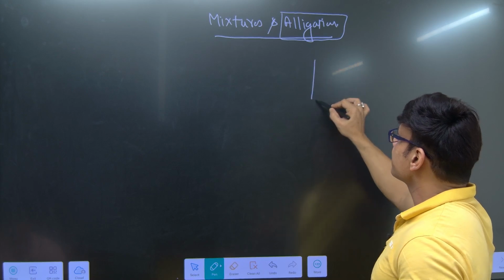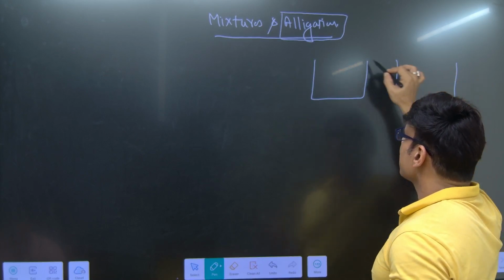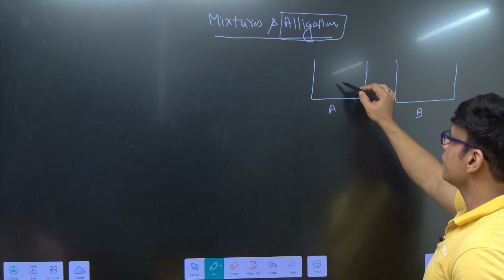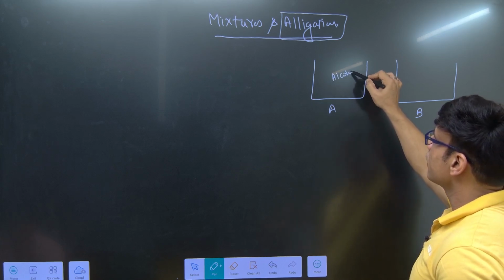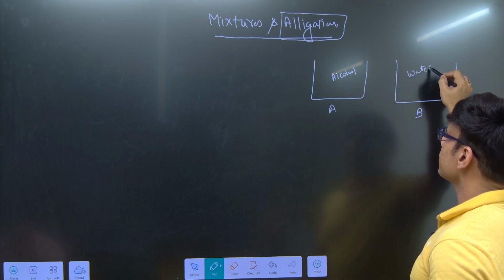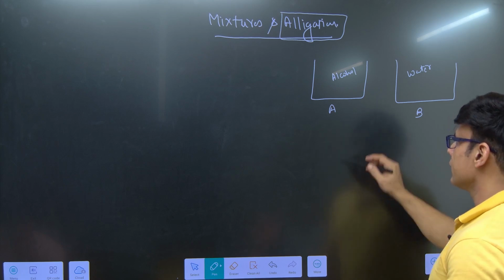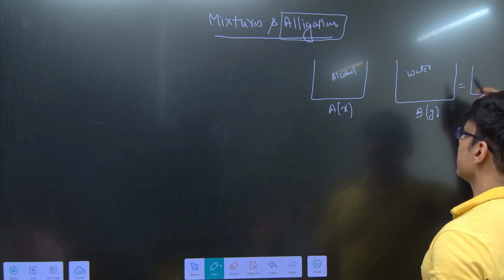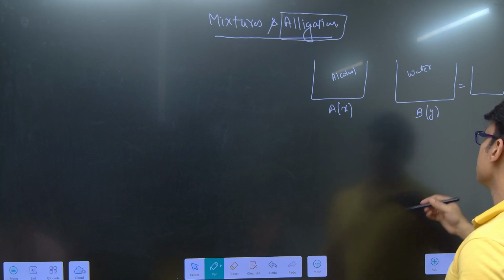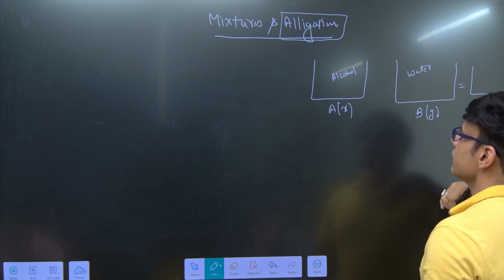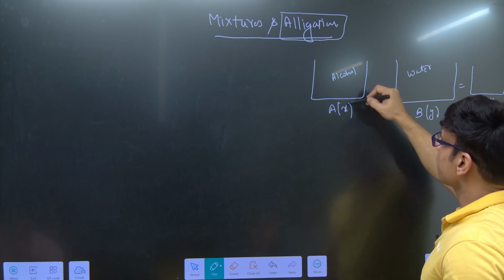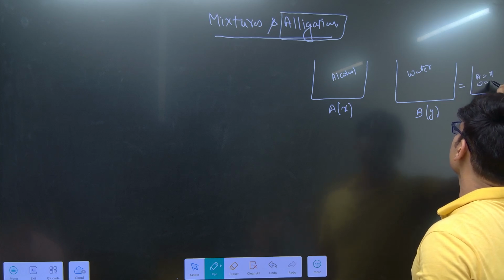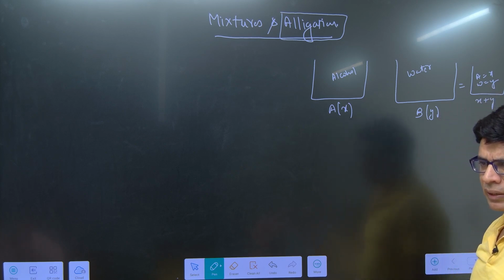Mixture means what? Consider that there are two vessels, A and B. A simple mixture is what? Two vessels have alcohol and water, or milk and water, right? Let's say A is X liters and B is Y liters. If you pour this entire content into a third vessel, it has a total quantity of X plus Y liters, and whatever is alcohol will be X and water will be Y. It's a simple mixture, right?